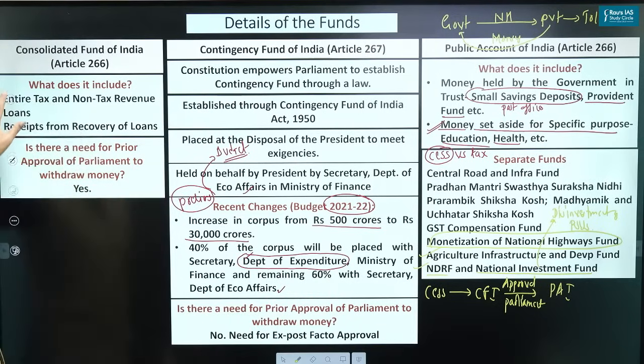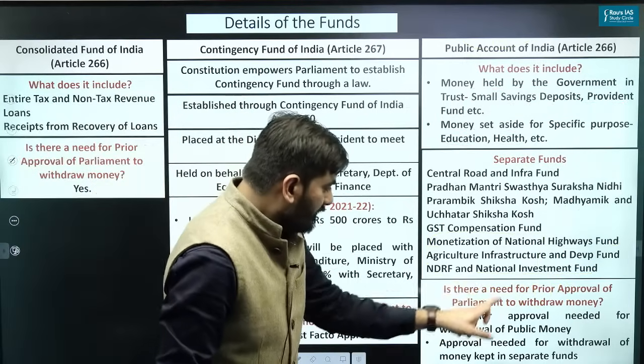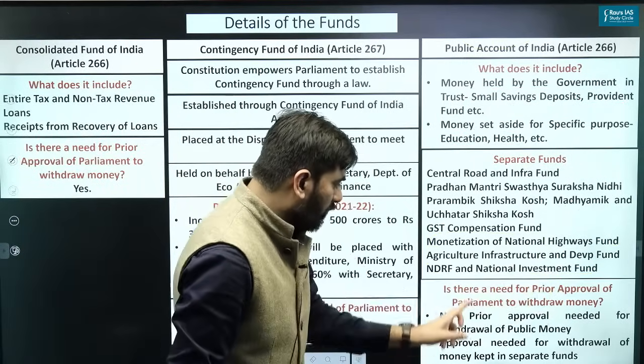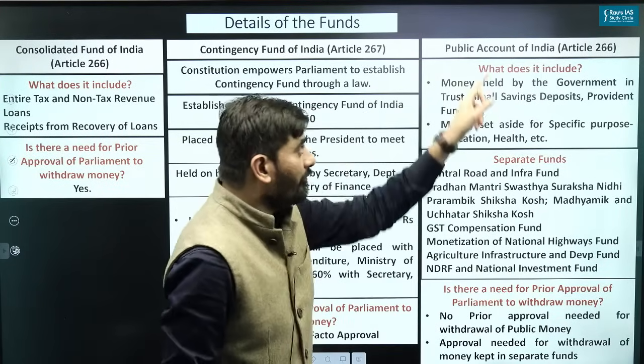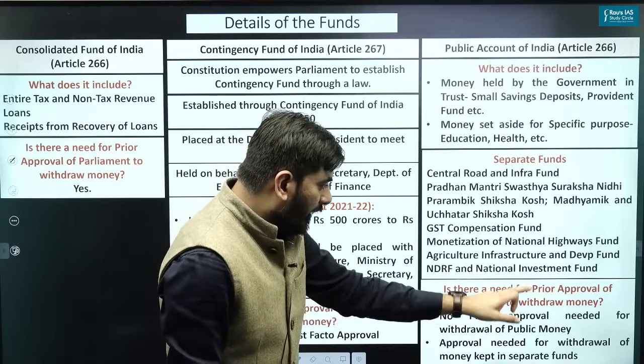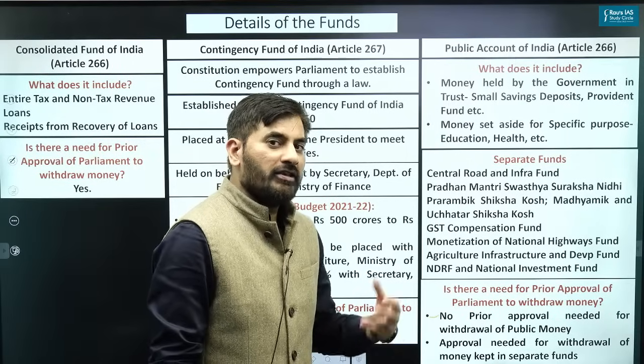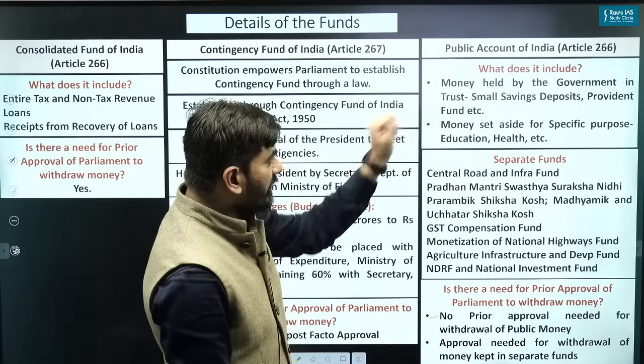Okay, let's try to understand this. Please have a look. Is there a need for prior approval of Parliament to withdraw money from the public account of India? No prior approval is needed for withdrawal of public money. Which public money am I talking about? This money.